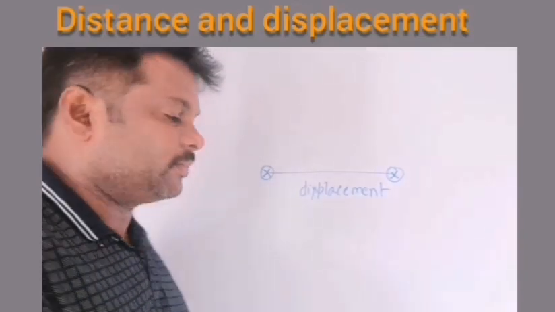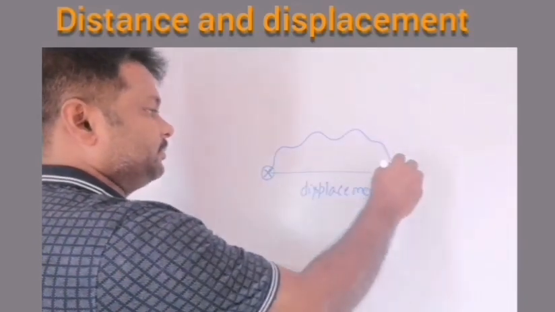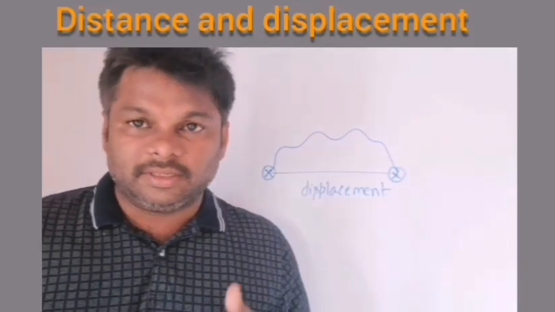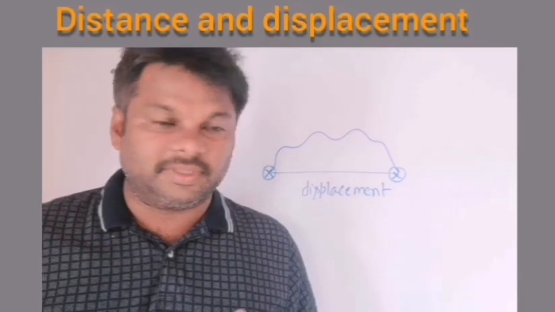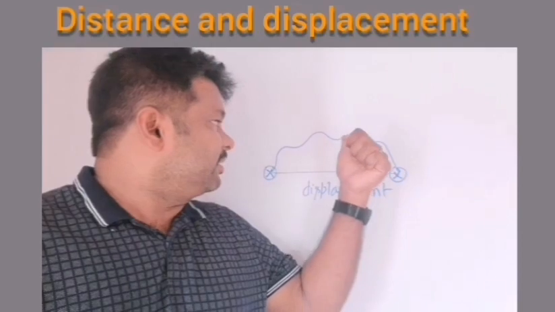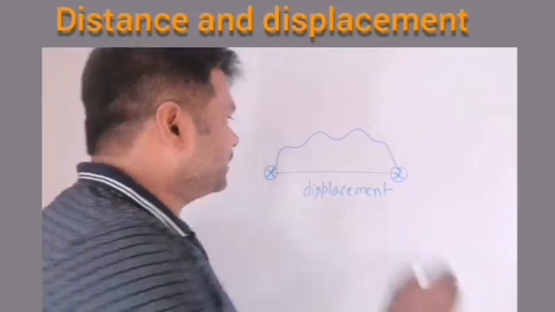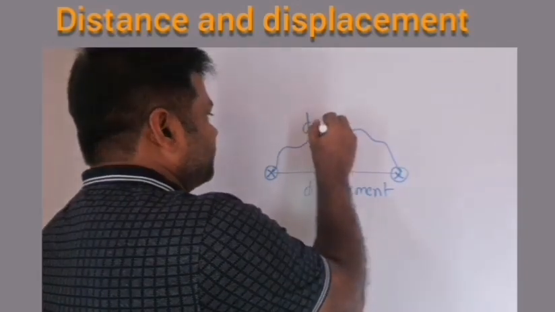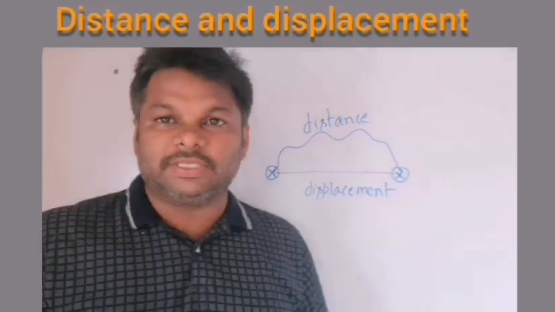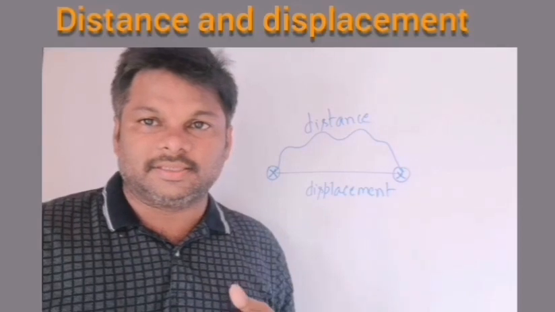If you are not following properly, look, this is another path. I drew here another path. Is it a straight line? No, it is not a straight line. And this path is called distance. So here we got 2 physical quantities. One is displacement, another one is distance.